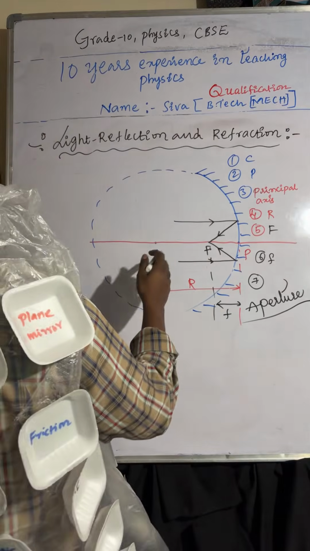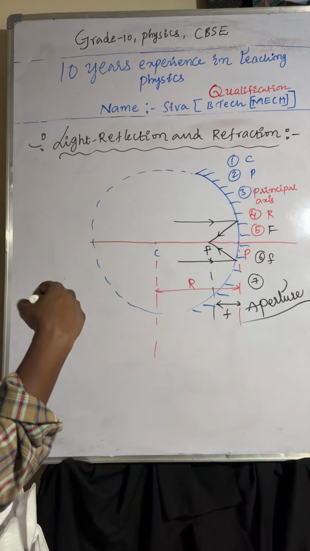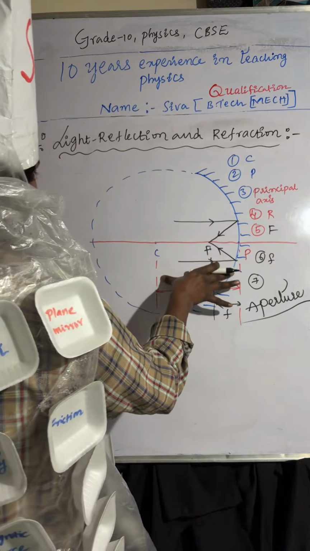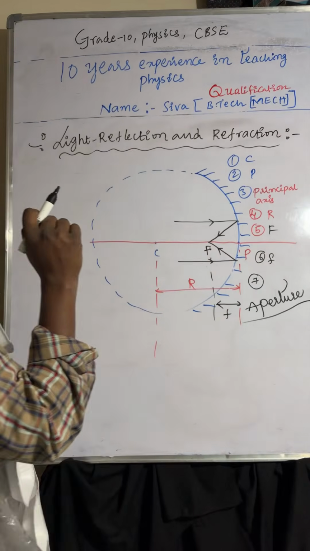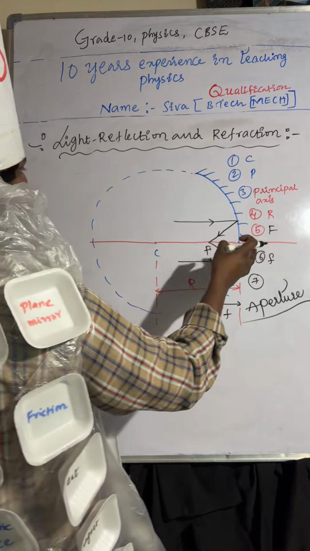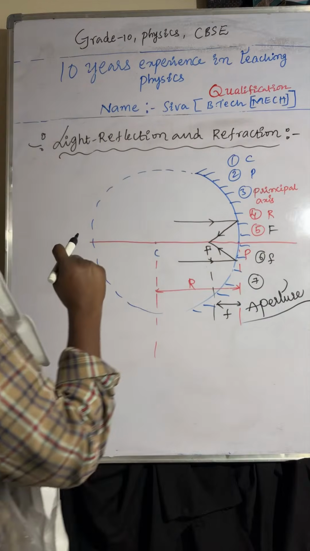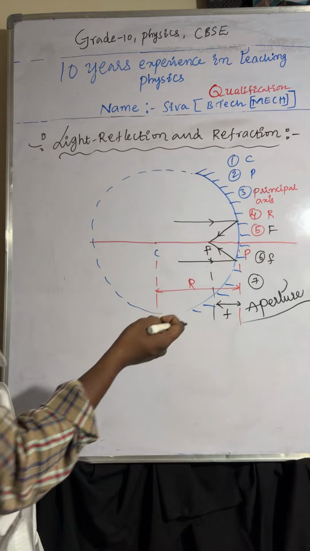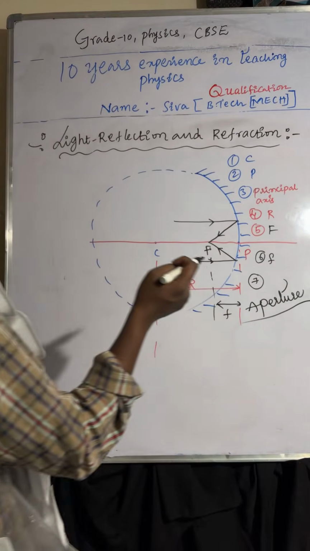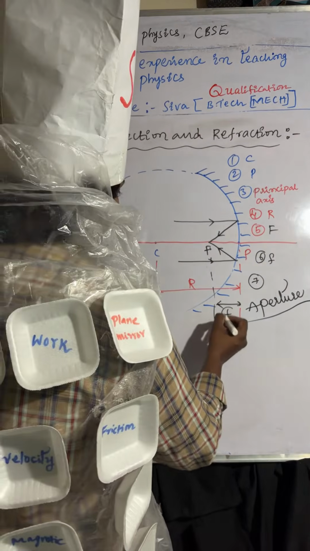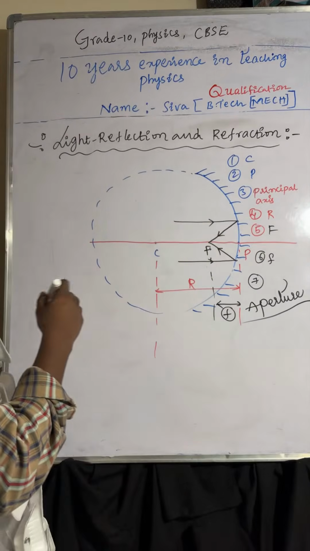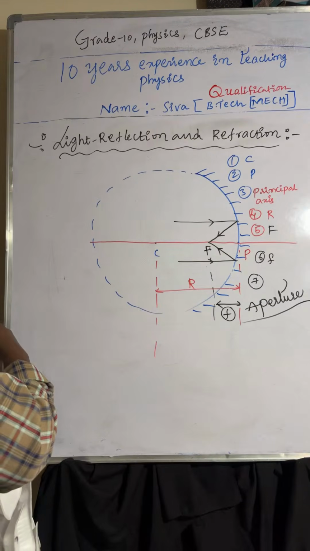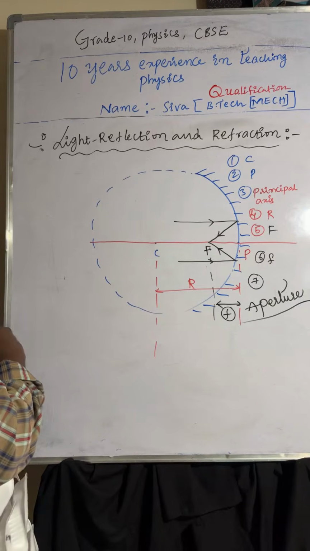So the center of the imaginary sphere in which the mirror is a part is the center of curvature. The midpoint of the mirror is called pole. The distance between center of curvature and pole is called radius of curvature. The line joining center of curvature and pole is called principal axis. After reflection, all light rays meet at one point on the principal axis, called focus. The distance between focus and pole is called focal length, denoted with a small f. And the width of the reflecting surface is called aperture. I hope it is very clear. So these are the terms related to spherical mirror.